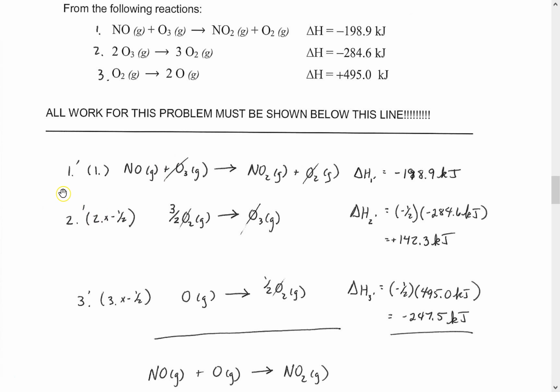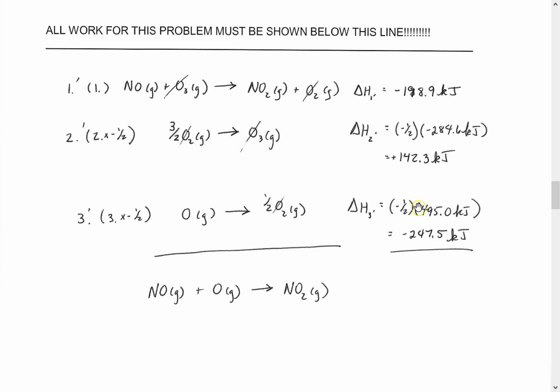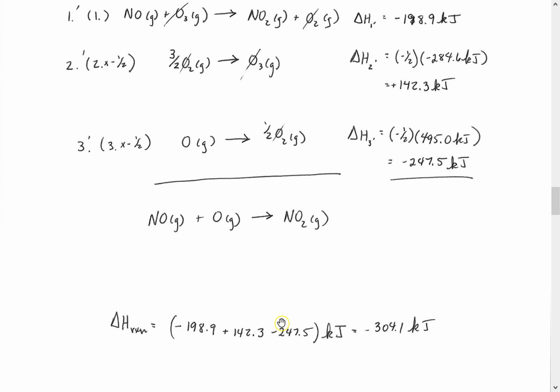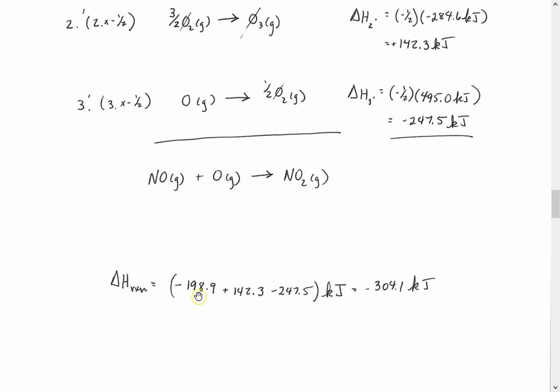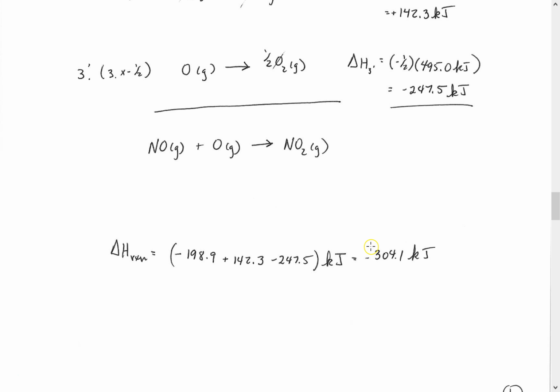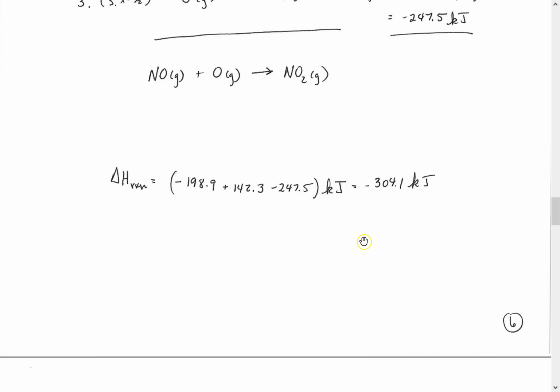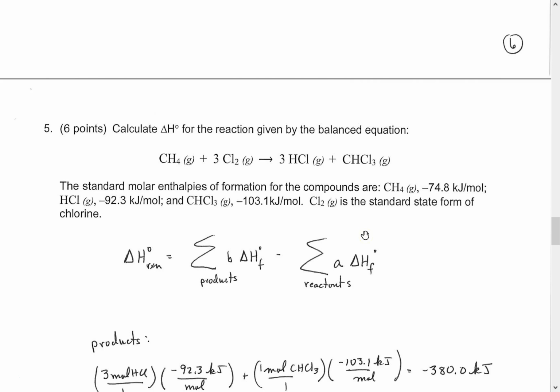If that's the case, then I can take these 1 prime, 2 prime, 3 prime heats of reactions and add them up as I've done here carefully. As we're adding, remember we can round according to decimals, and we get negative 304.1 kilojoules of energy.